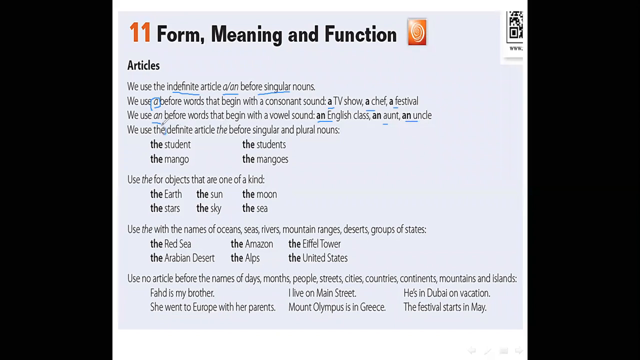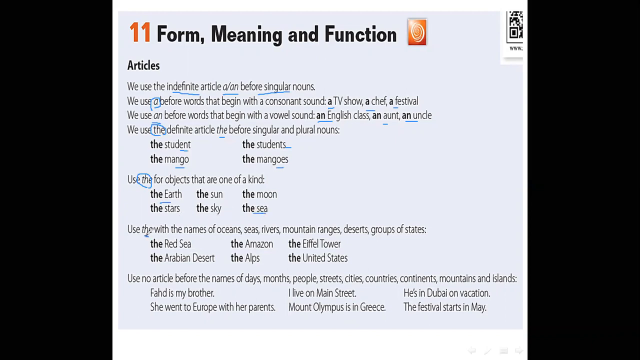We use the definite article the before singular and plural nouns. We can say the student or the students. We can say the mango or the mangoes. We also use the for objects that are one of a kind: the earth, the sun, the moon, the stars, the sky, or the sea.